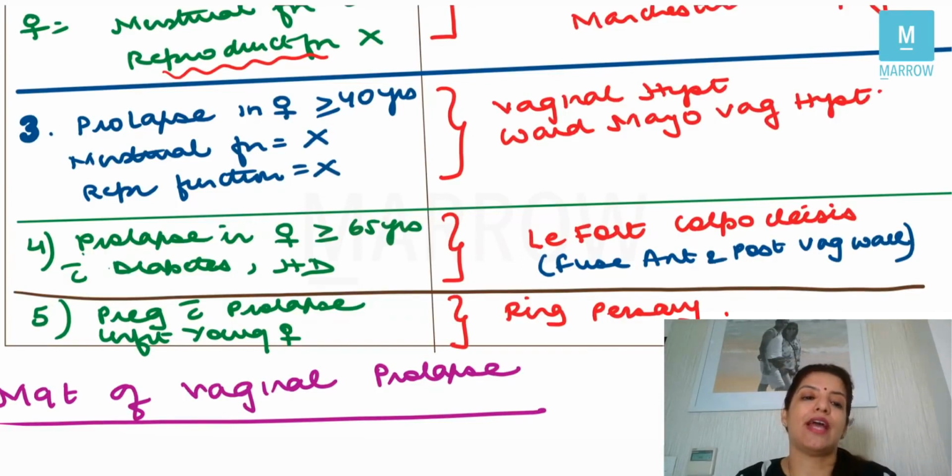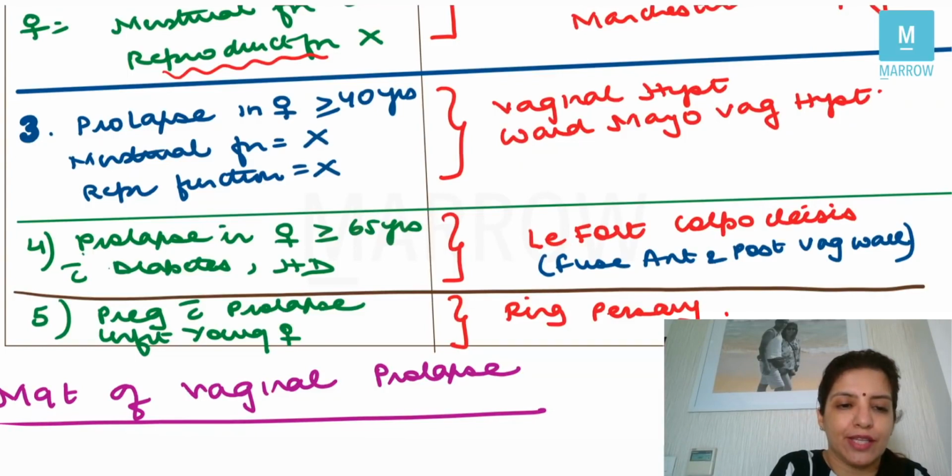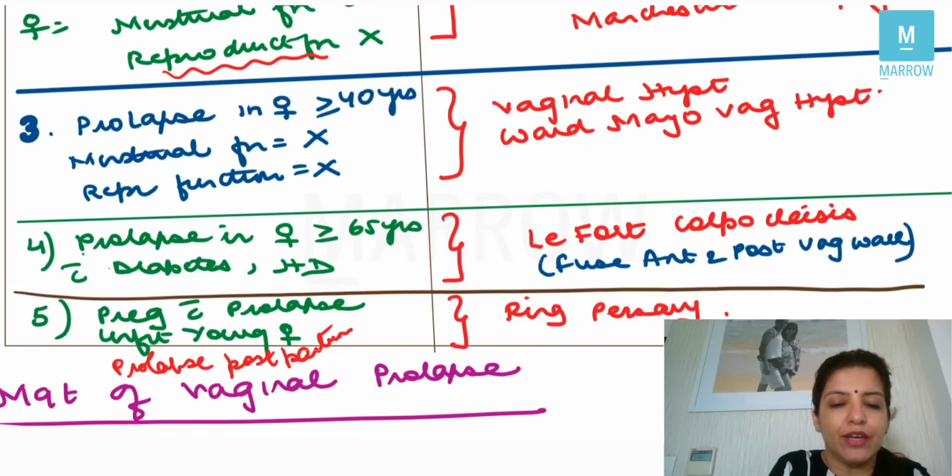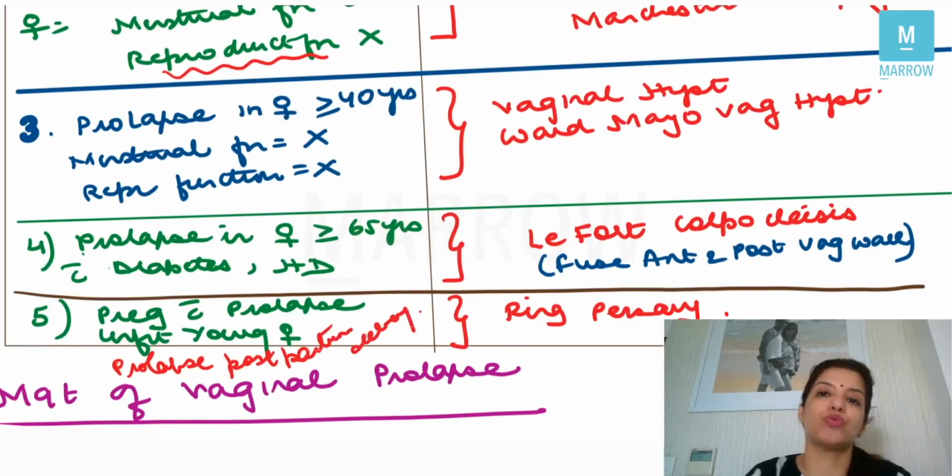Now, if they say that there is a female who's pregnant and she has prolapse, or if they say that there is a young female who's not fit for surgery, right? Or if they say that there is prolapse in postpartum period after delivery. In all these conditions, I cannot do surgery. During pregnancy also, I cannot do a uterine surgery. Immediately after delivery also, I cannot do any surgery because I want the uterus to first come back to its normal size and normal position. Then only I can do a surgery.